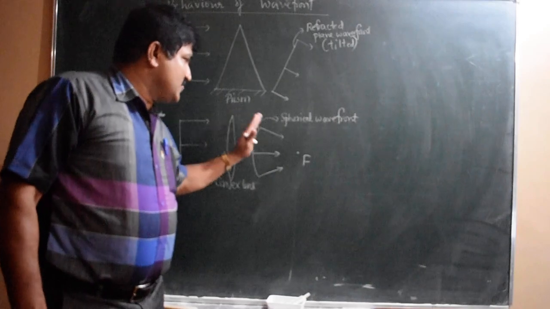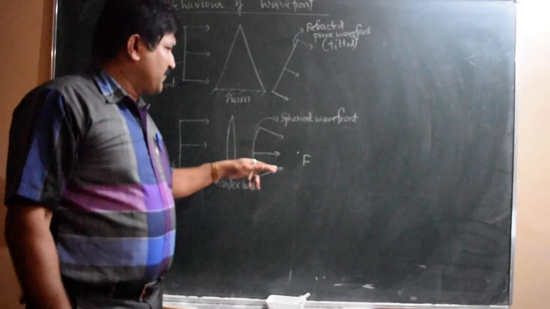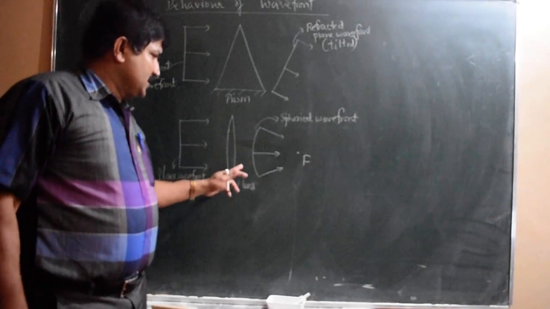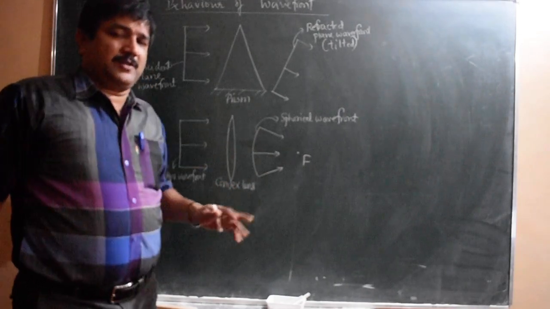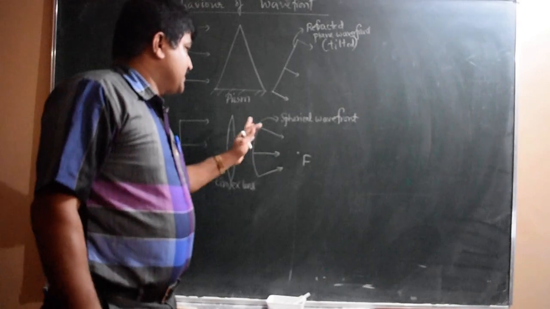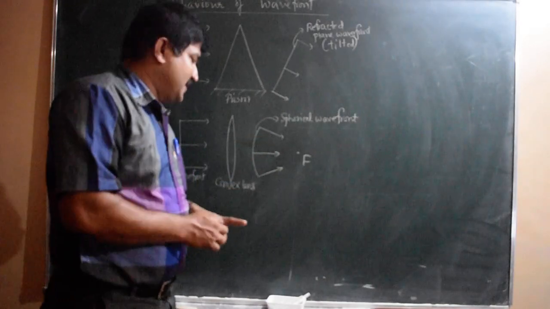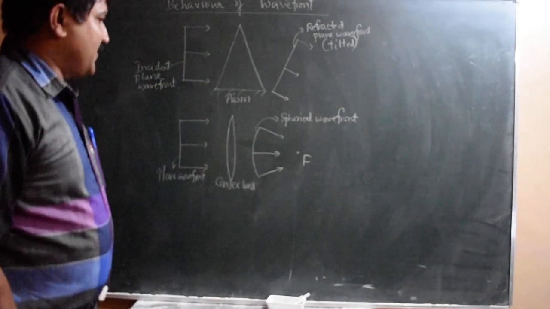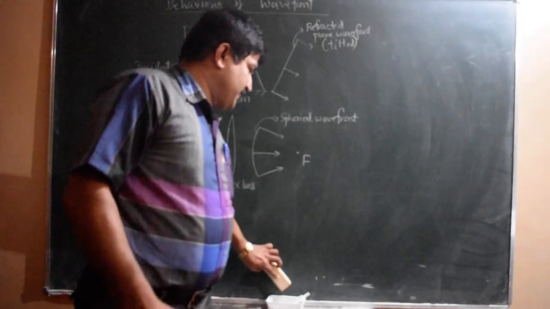Therefore, gradually the wavefront will come out at the portions other than the central part of the lens, so that the shape we get is a curved wavefront. So that is a spherical wavefront. The emergent wavefront is a spherical wavefront.